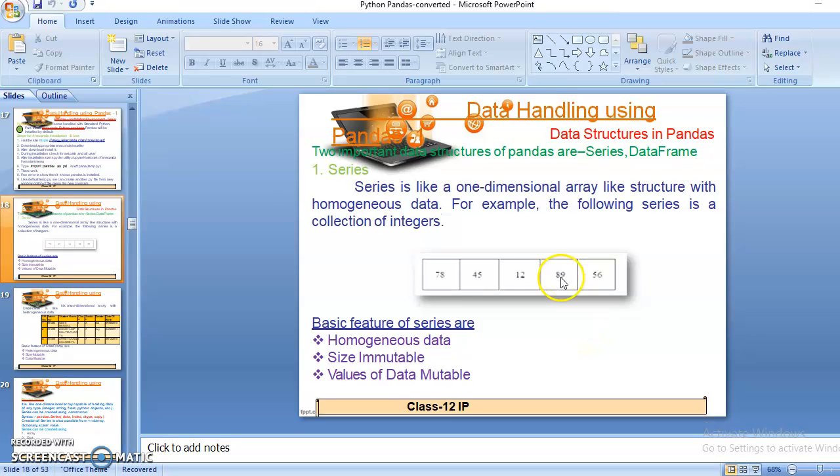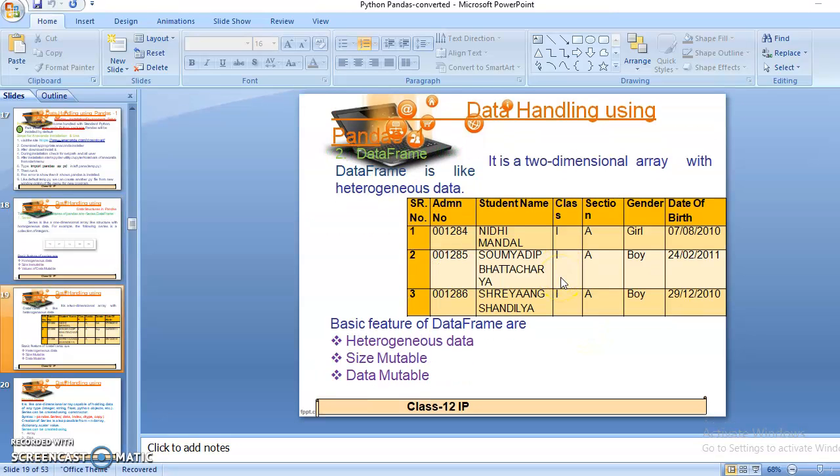Now after series we will discuss the data frame, the second most important data structure in pandas. So students, we have discussed that series is like a 1D array structure, or we can say in short that series can store the data in the 1D array form. And now the data frame is a two-dimensional array with heterogeneous data. So we can say that data frame is a data structure that is like a 2D array, two-dimensional array, and it can store dissimilar data in itself also.